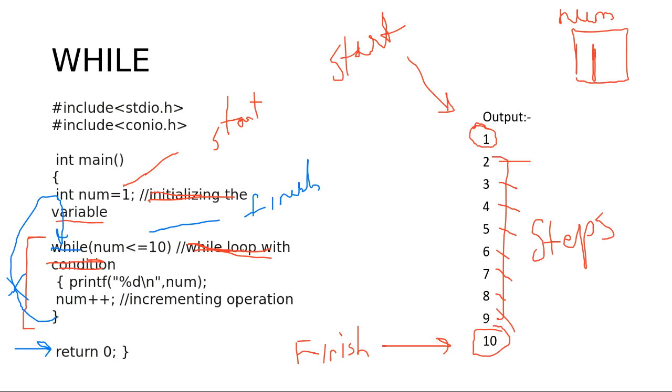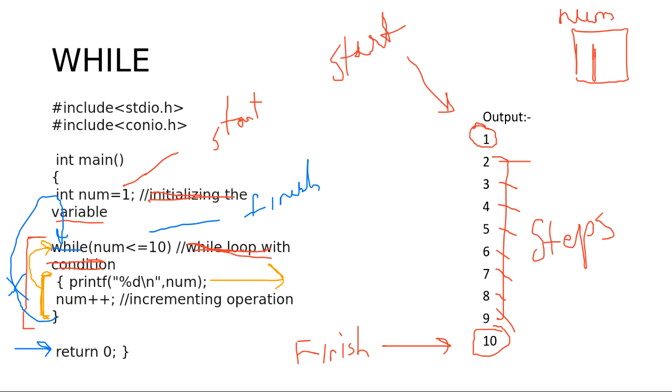So this inner block, these are the statements I'm highlighting in the orange part. These statements belong to the while loop. What I'm doing in that part is printing the value of num.